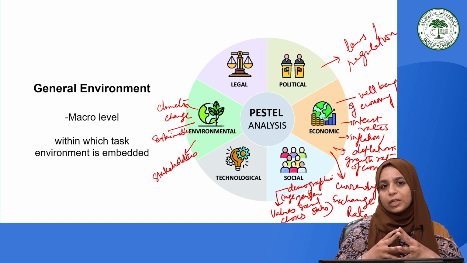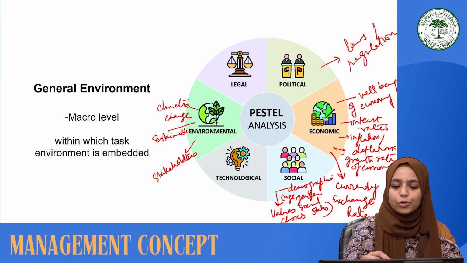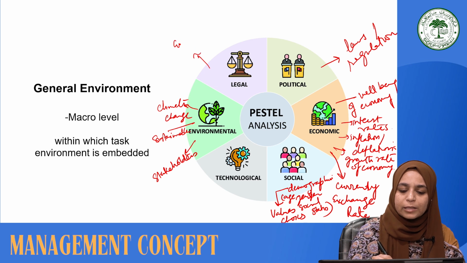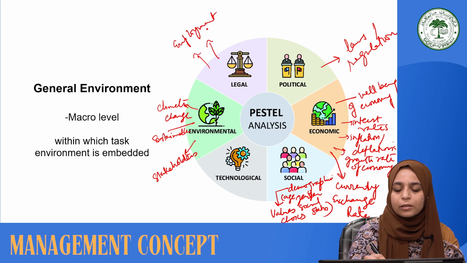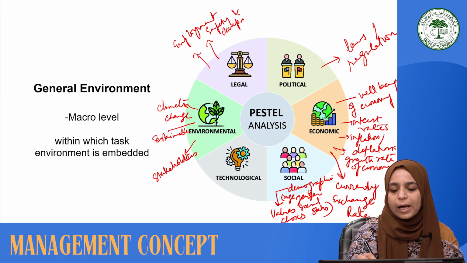And further, we could see that the last factor in this framework is the legal factor, that defines the laws, the judicial policies, frameworks, the kind of acts which are being passed, that could be related to the employment acts, that could be related to the safety and occupation acts.